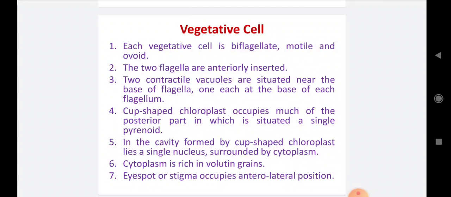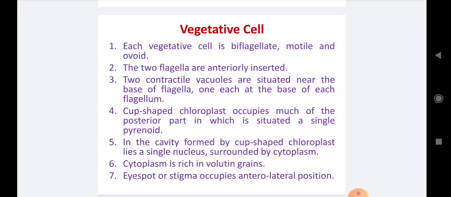Number 5, in the cavity formed by the cup-shaped chloroplast lies a single nucleus surrounded by cytoplasm. In the chloroplast there is a single nucleus surrounded by the cytoplasmic material. Number 6, cytoplasm is rich in volutin grains.